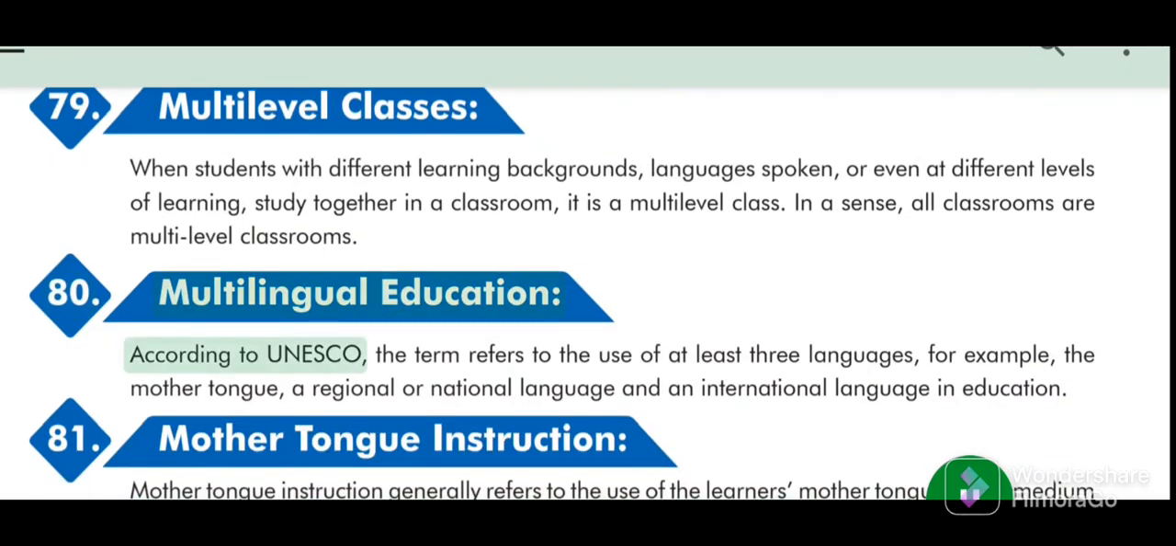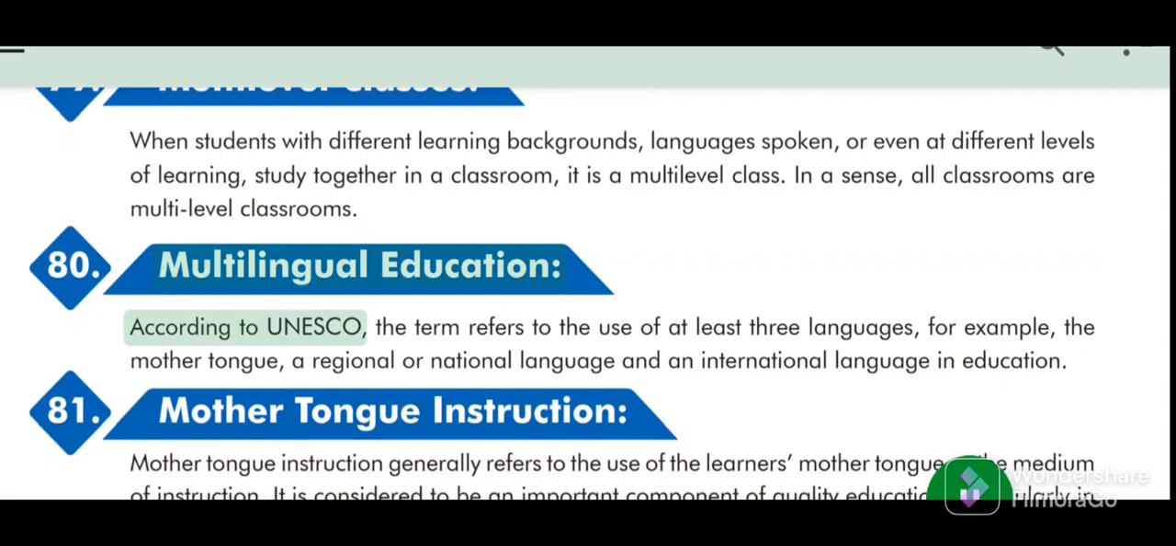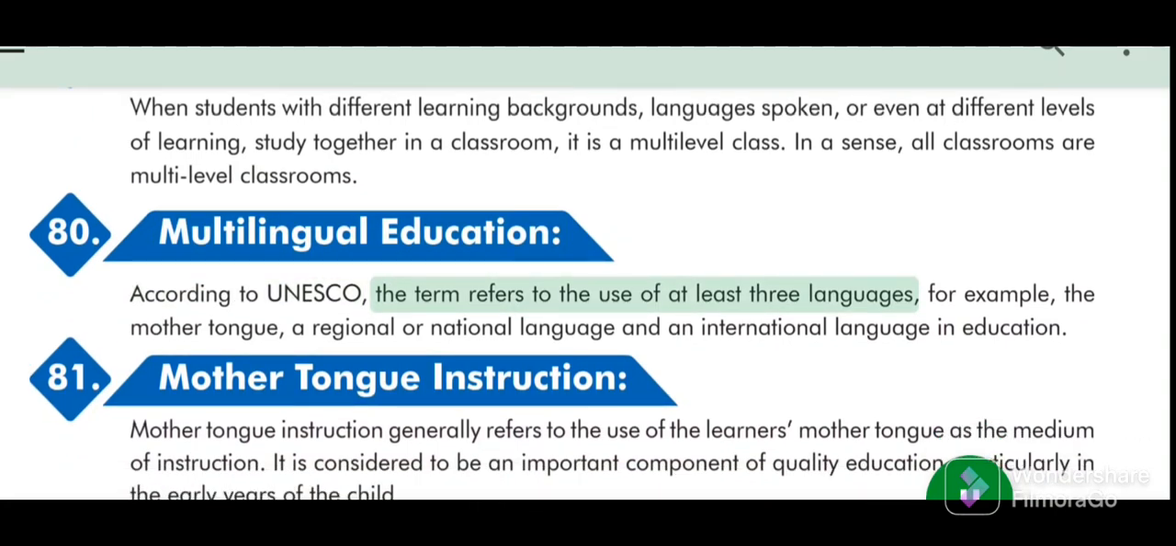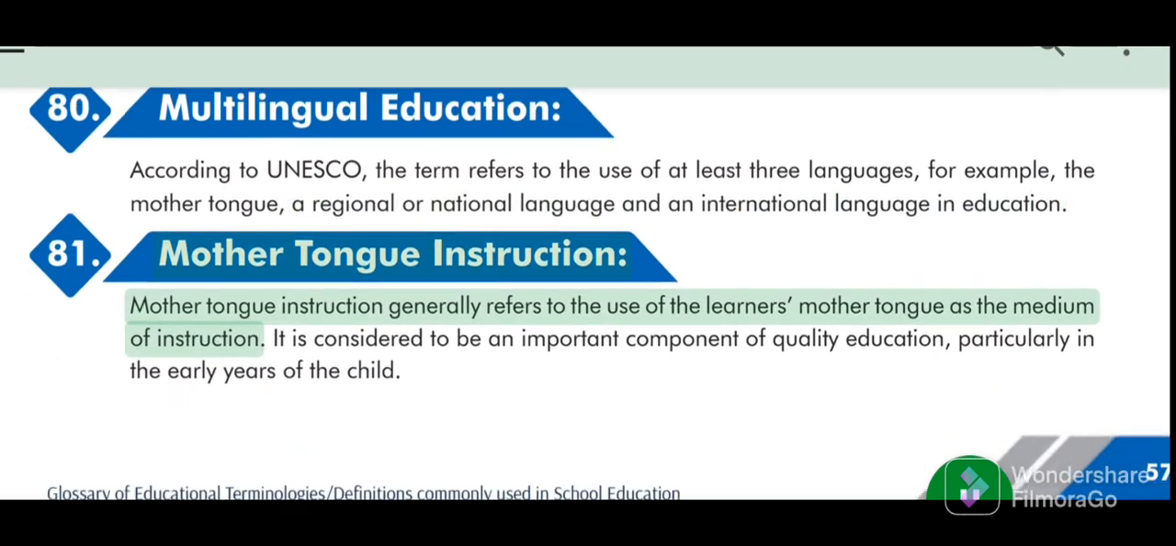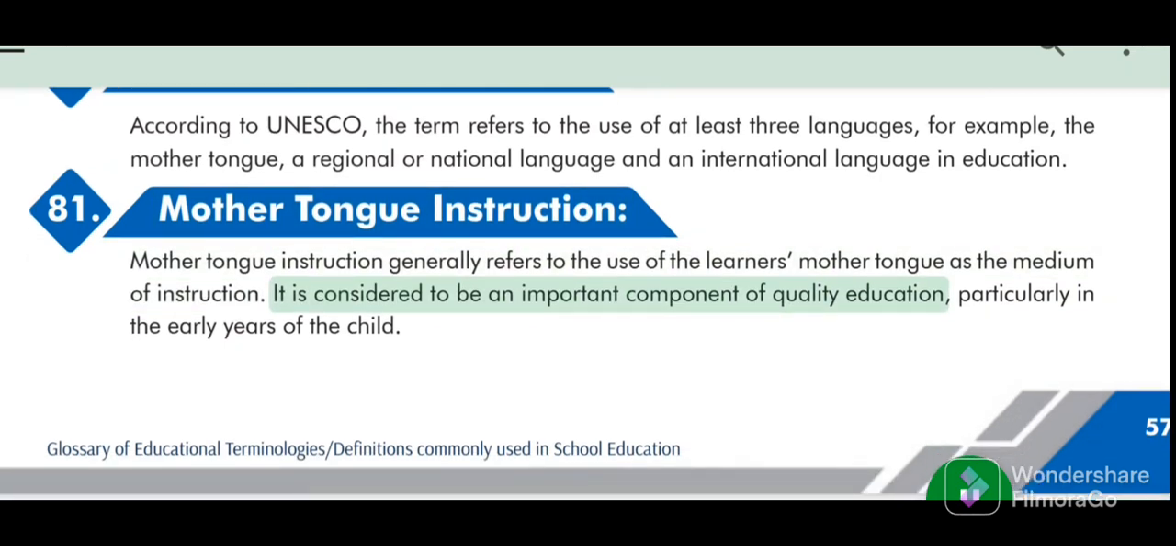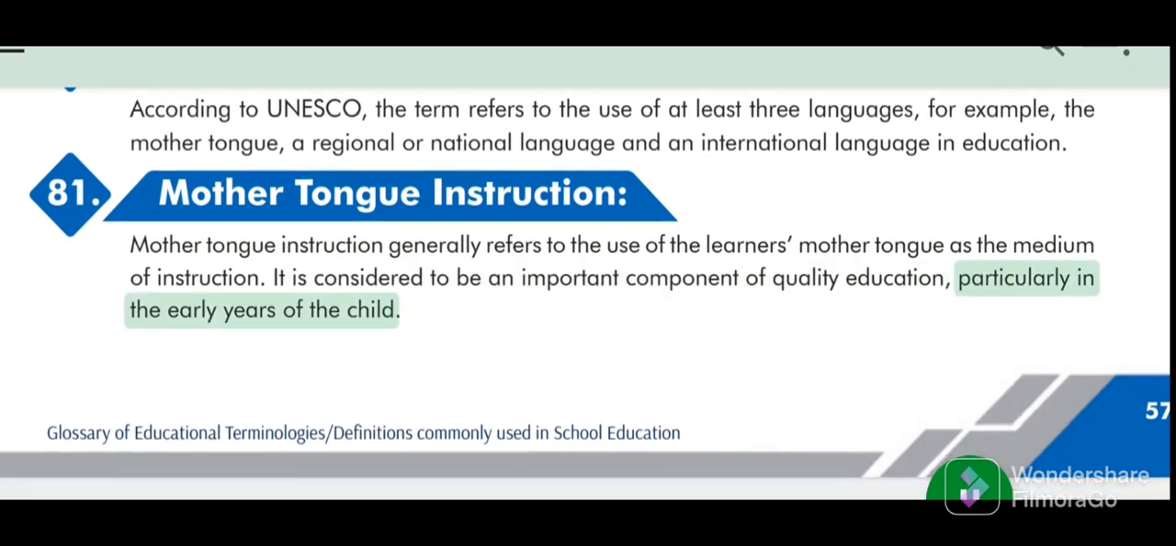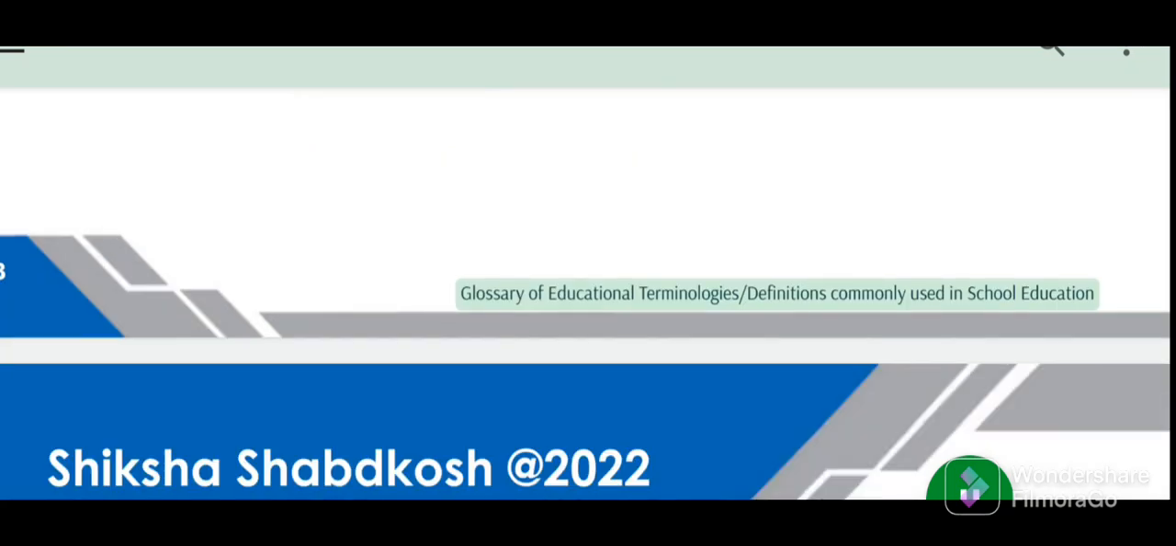80. Multilingual education. According to UNESCO, the term refers to the use of at least 3 languages, for example, the mother tongue, a regional or national language, and an international language in education. 81. Mother tongue instruction. Mother tongue instruction generally refers to the use of the learner's mother tongue as the medium of instruction. It is considered to be an important component of quality education, particularly in the early years of the child.